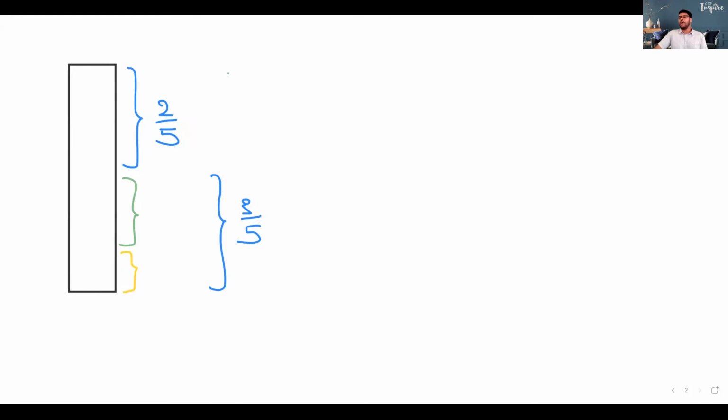Okay, let's check. How do we do this question? Children, now you have to read this question very carefully, right? That's the trick. It says clearly the laborers were able to dig 2/5 of the total depth of a well on the first day. So we are done with that, right? Now we have 3/5 remaining. And they're saying that 2/3 of the remaining depth was dug on the second day. So children, they didn't dig 2/3 of the well on the second day. They dug 2/3 of the remaining depth on the second day, not the depth of the well.